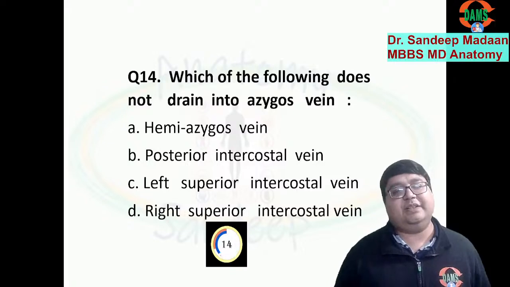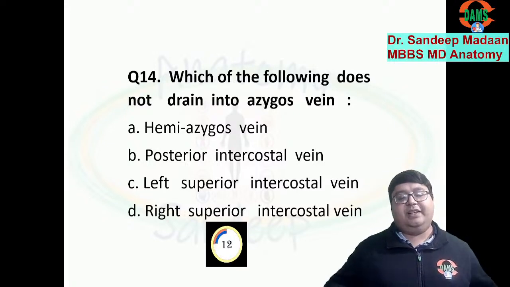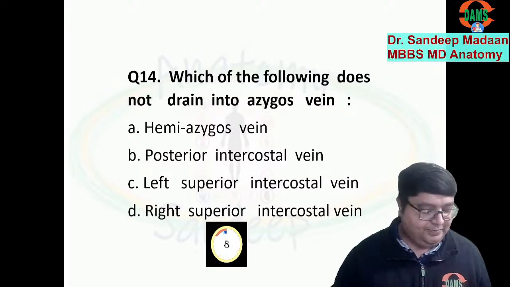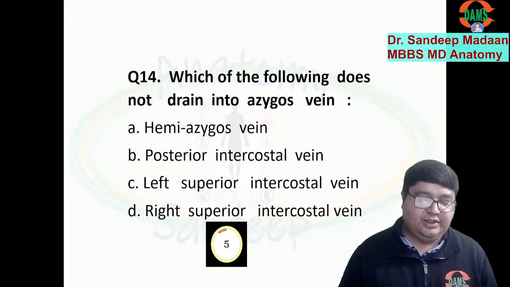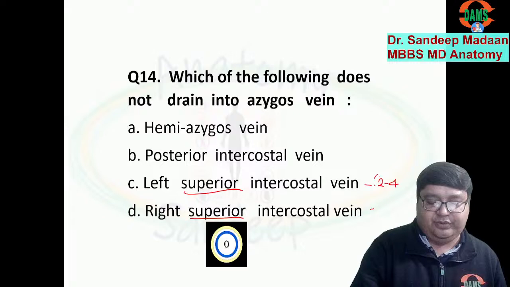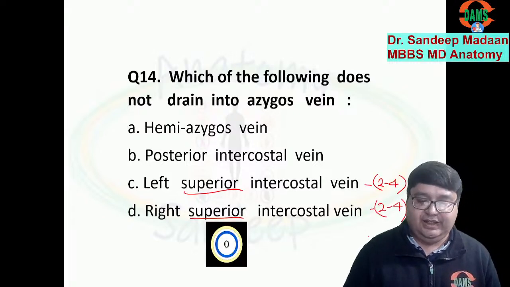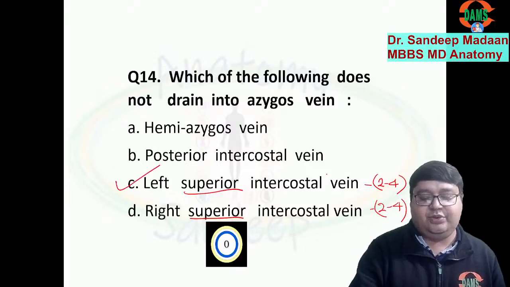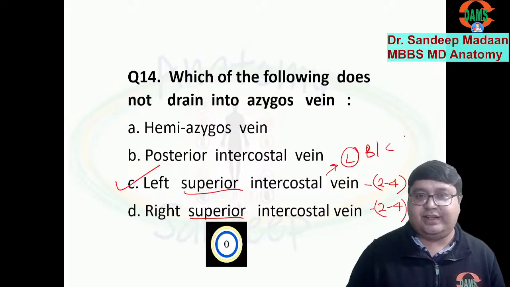So basically, this is dealing with the azygos vein, and I'll tell you one very simple way how to memorize. Okay. So first of all, there is a term called superior intercostal, both on the left side and on the right side. This is the second to fourth vein, which is called superior intercostal vein. Okay. And the left superior intercostal vein will be the answer here because it drains into what? It drains into left brachiocephalic vein, not into azygos vein.